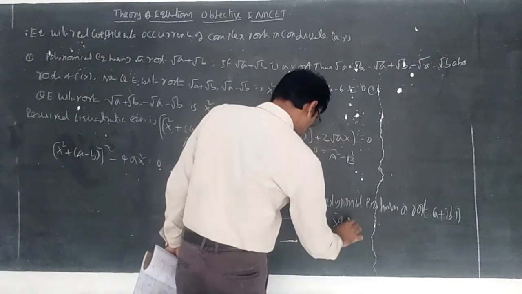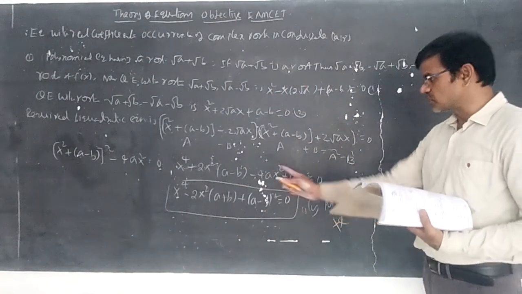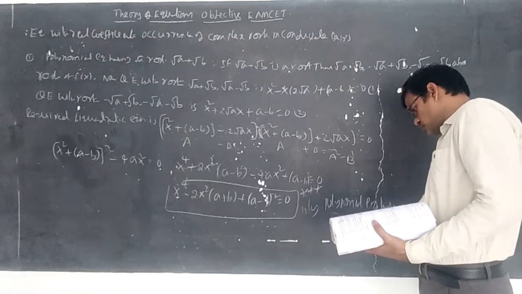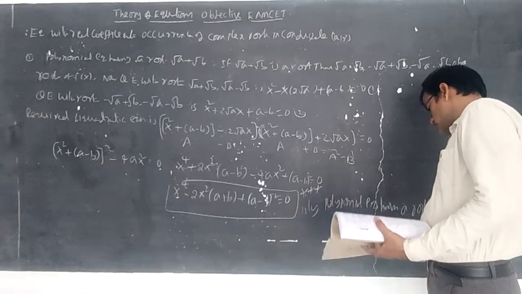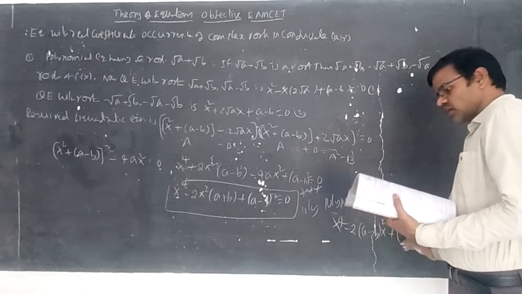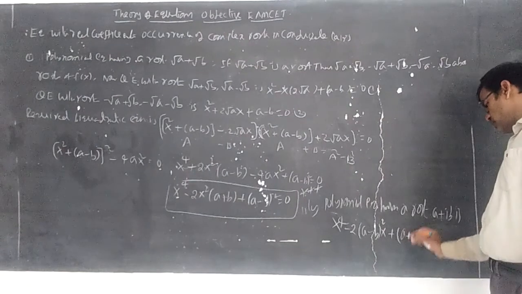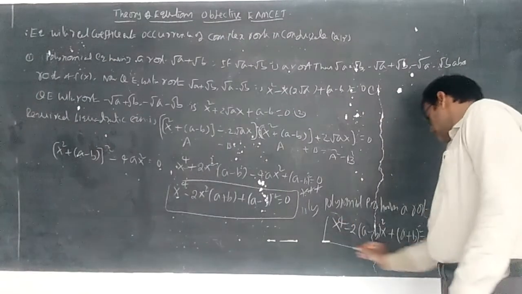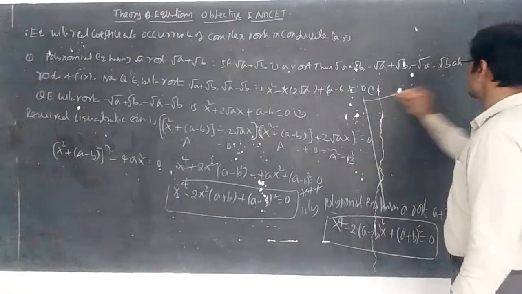Here you can write this as a shortcut. It is just a small difference between the two equations. x power 4 minus 2 into (a minus b) into x square plus (a plus b) whole square equal to 0. This is the equation. So it depends upon this theory.